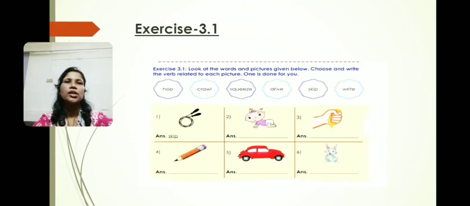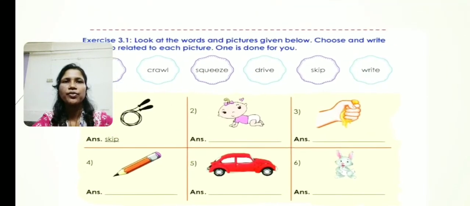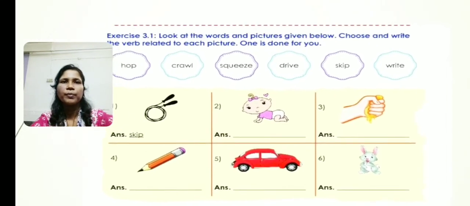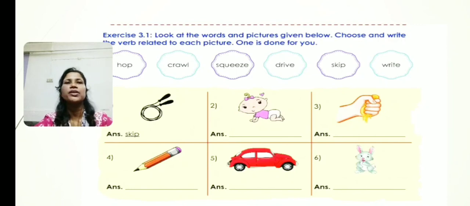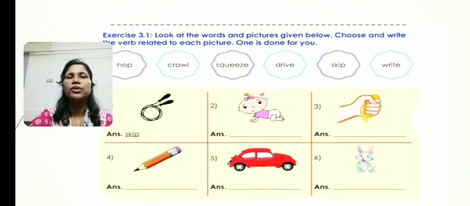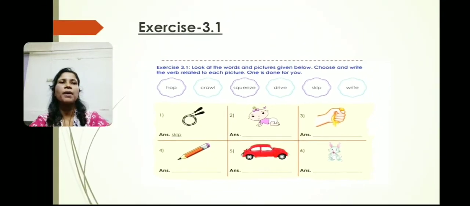Okay. Now here exercise 3.3 has been given. 3.1. Look at the words given below. Choose and write the verb related to each picture. So here the words are given in the boxes, in the circles, clouds, and the pictures are given, and you have to write it by yourself. So my dear students, please do it by yourself. Here I am not going to tell you the answers. It will be a practice for you. Do this exercise by yourself.